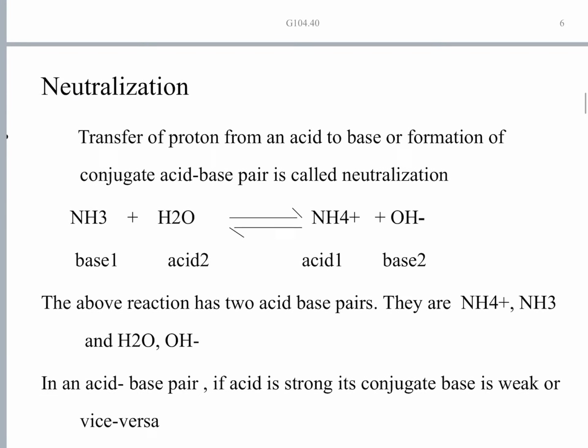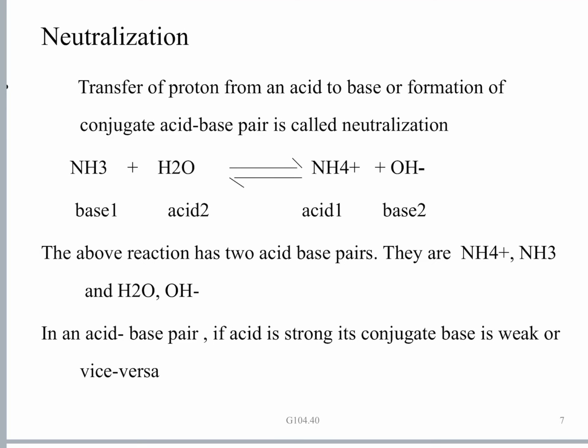Next, neutralization according to Lowry-Bronsted theory. Neutralization is the transfer of a proton from an acid to a base, or the formation of a conjugate acid base pair.